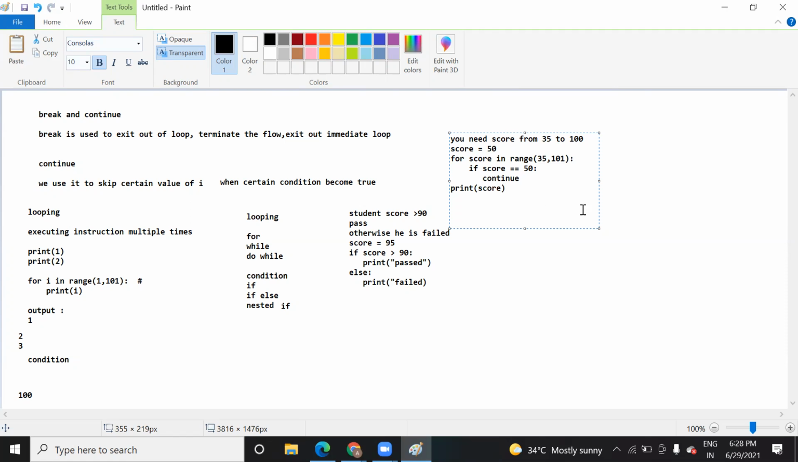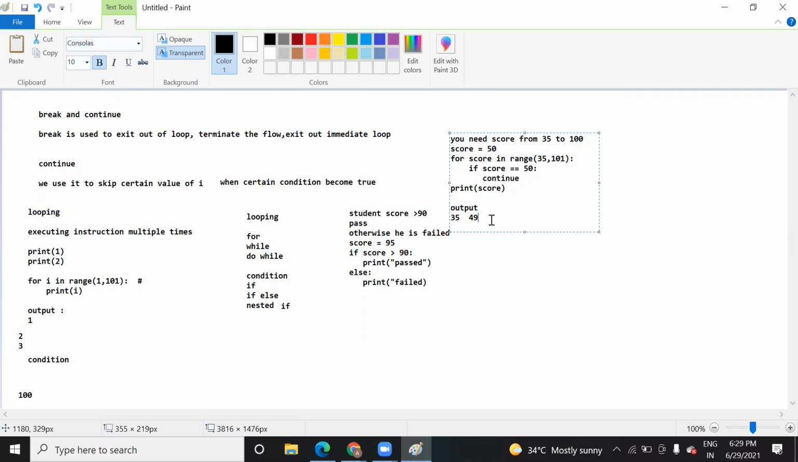So what do you mean by this here? It is going to print the score from 35 to 100, but once the score value becomes 50, it is going to skip that. What will the output be here? The output will be from 35 till 49, and it will not print 50 because I've used continue here. Continue means skip that particular score value and then do the operation from the next one.